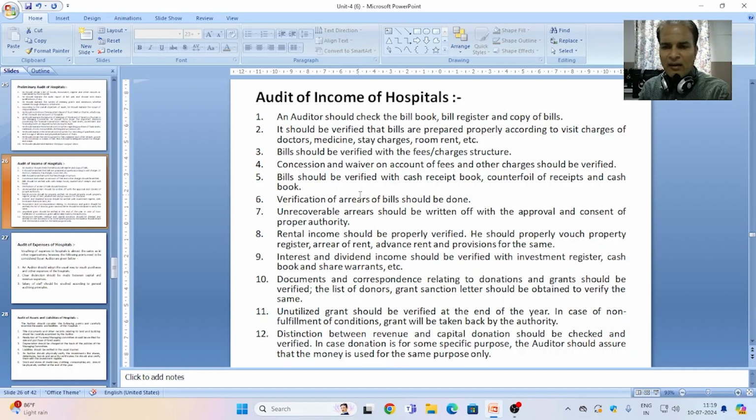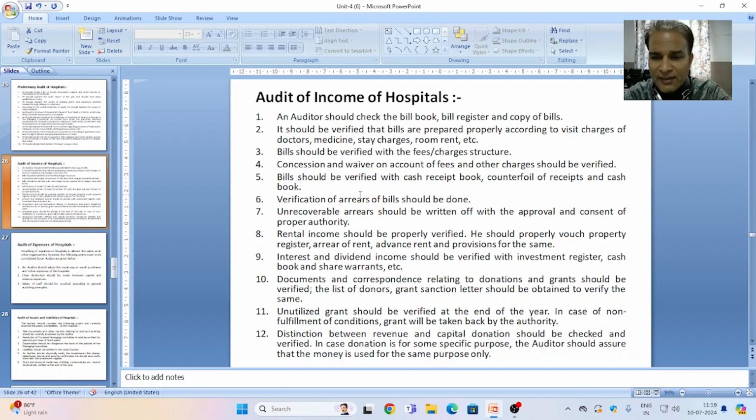Point 8, rental income should be properly verified. He should properly vouch the property register, area of rent, advance rent and provision for the same. If there is some arrear or bad debts regarding the arrear, then it should be noted by the auditor and communicated to the general authority, general manager.